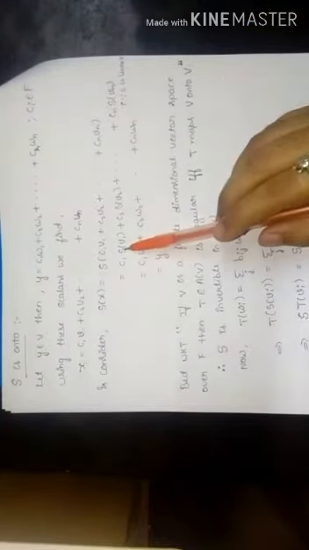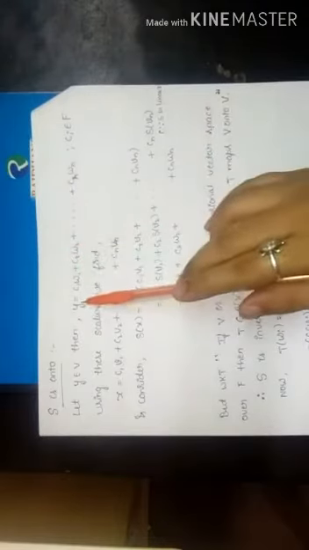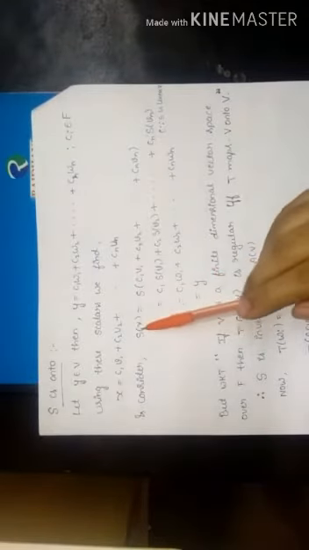Now here we defined S of Vi equal to Wi, that is, S of V1 is equal to W1, S of V2 is equal to W2. So substitute the values here: S of V1 is W1, S of V2 is W2, and so on up to Cn S of Vn, which is Wn. So the value of C1 W1 plus C2 W2 and so on up to Cn Wn is Y. So S of X is equal to Y. Therefore S is onto.